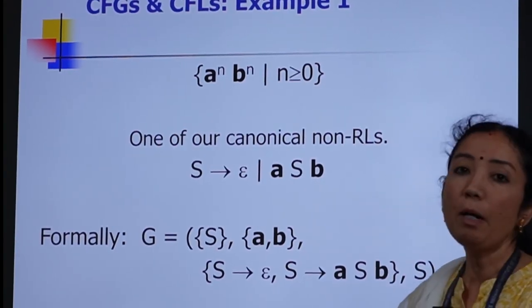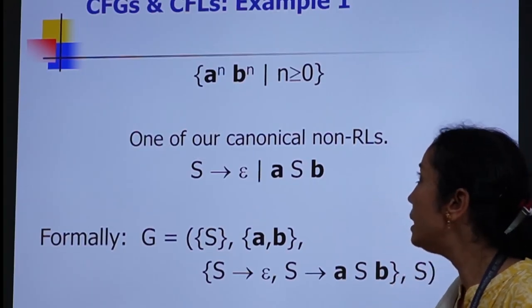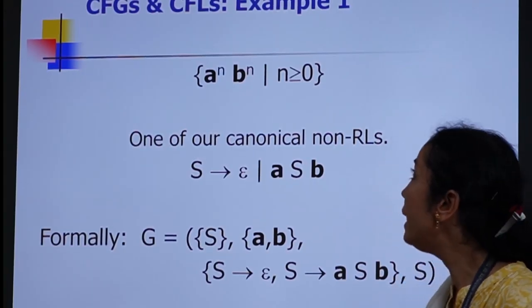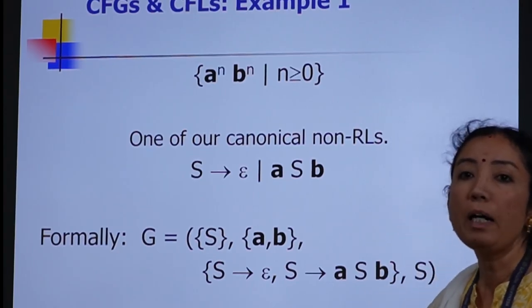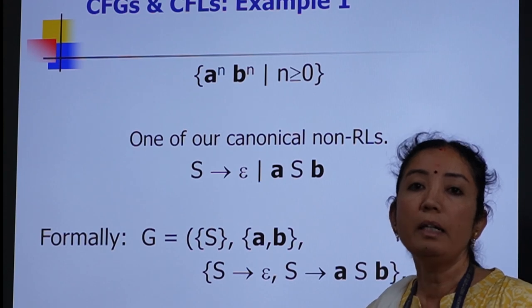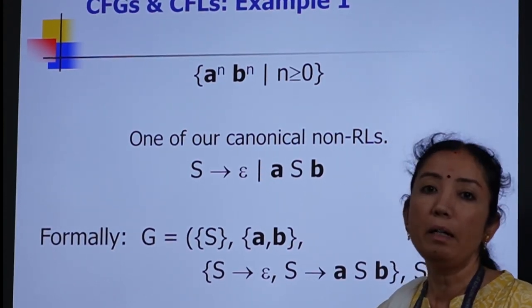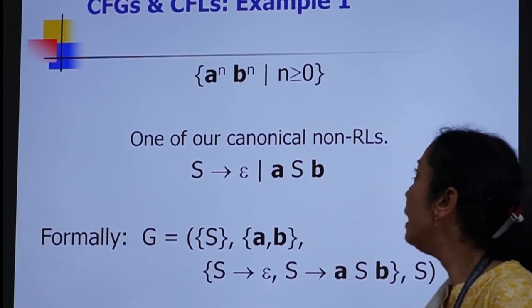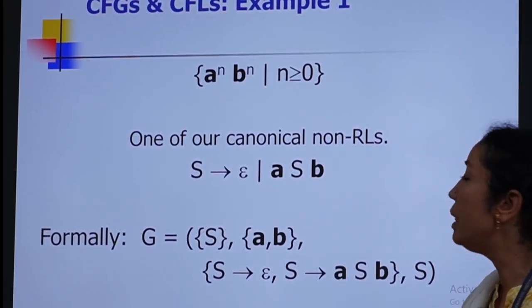Hence, we will not be able to construct a deterministic finite automaton for this language. Therefore, this is not a regular language. We have the pumping lemma for regular languages to check whether a language is not regular. When we use the pumping lemma, we find that the language a^n b^n such that n is greater than or equal to 0 is not regular.